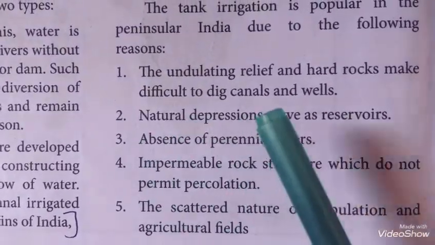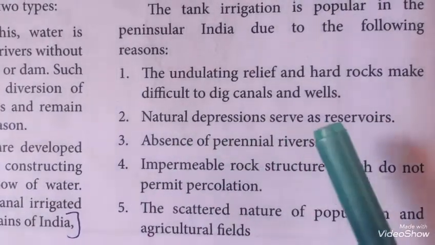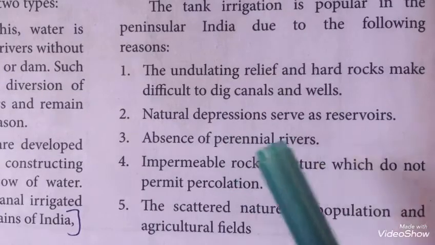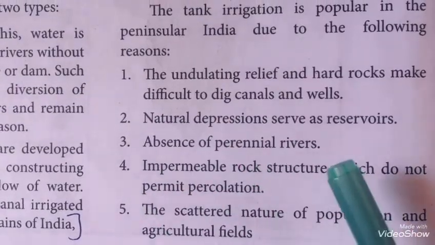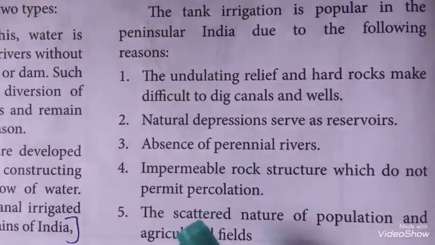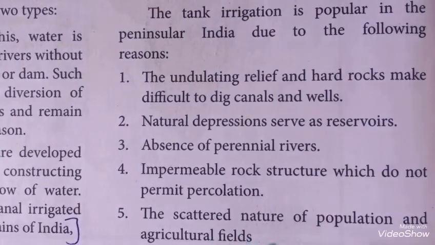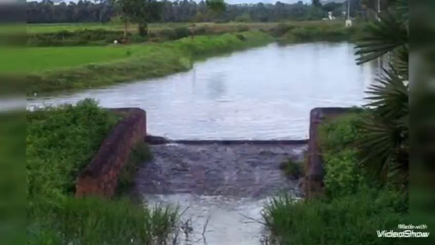The undulating relief and hard rocks make it difficult to dig canals and wells. Natural depressions serve as reservoirs. Absence of perennial rivers, impermeable rock structure which does not permit percolation, the scattered nature of population and agricultural fields.